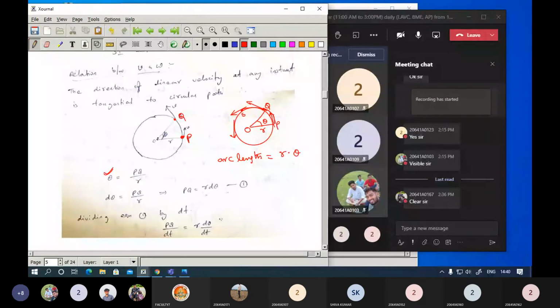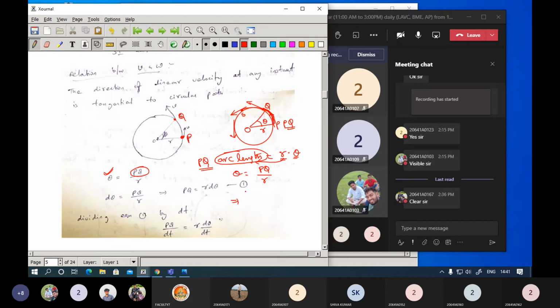This is the arc length from P to Q. If you want to write what is theta, from this particular equation, theta can be given as arc length PQ by R. Simply you bring this particular R to this side. We wrote the arc length as PQ, so theta, the angular displacement, can be given as arc length PQ by R.